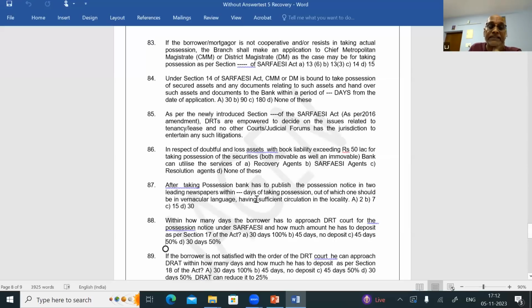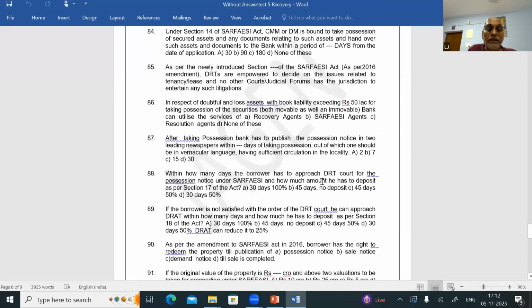Question number 86, answer is C. Question number 87. After taking possession, the bank has to publish the possession notice in 2 leading newspapers within dash days of taking possession. Answer is B.